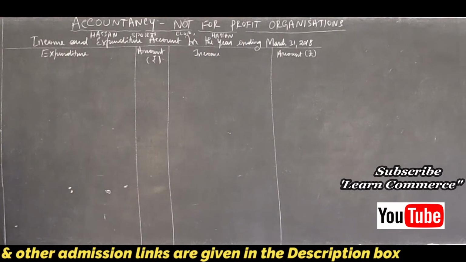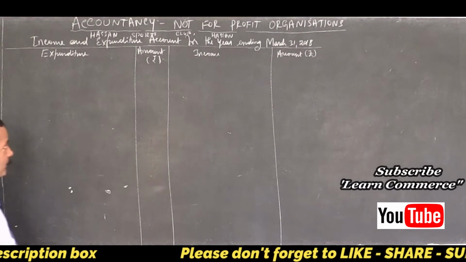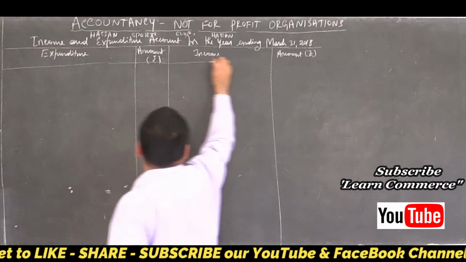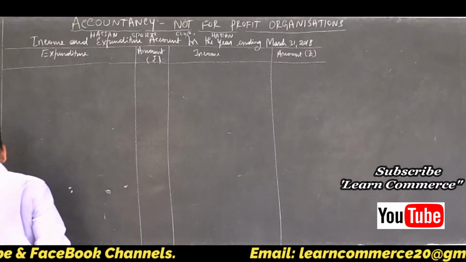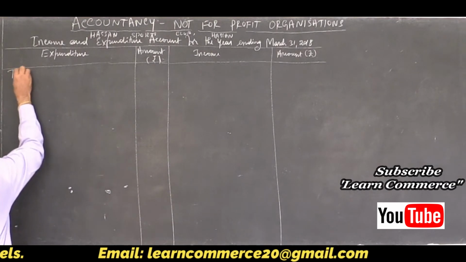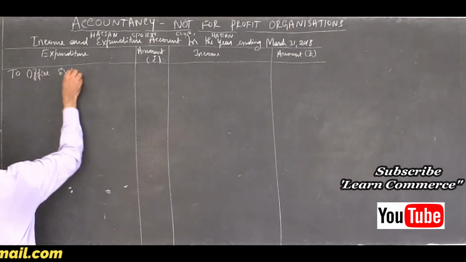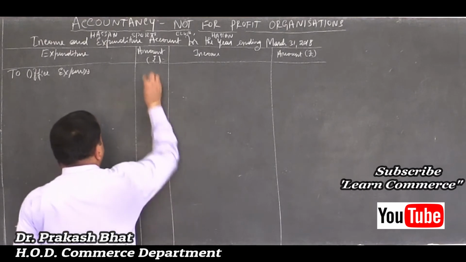Even if it is not told or not written, you must write in your notes. Be careful. Clear? Let us take up expenditure side first. Okay. Office expenses, to office expenses, no change, as it is 6,000 current year figure.